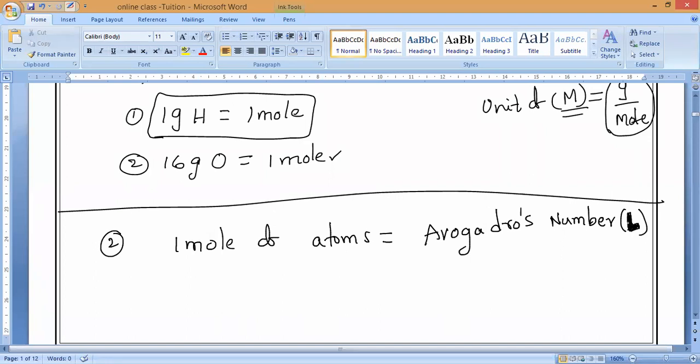Now observe very carefully. Avogadro's number is of no use right now. After that we'll solve the numericals related to particles. Presently we are studying only numericals related to mass, not number of particles. So what is this Avogadro number? Avogadro constant, 6.022 into 10 power 23 particles. Understand?